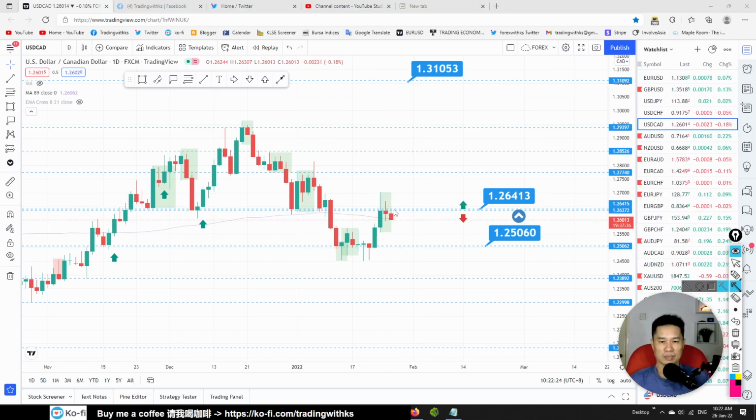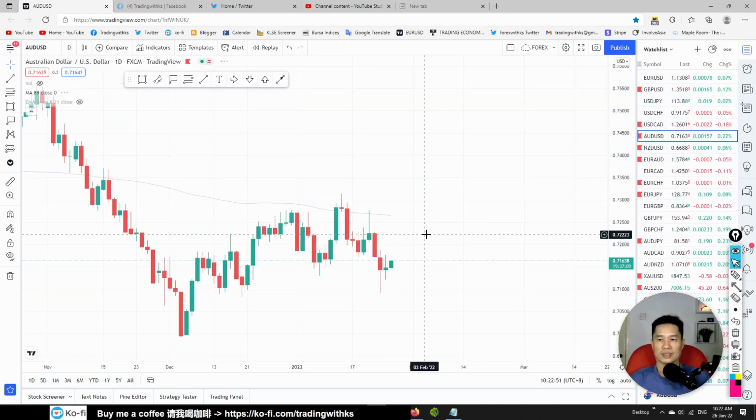The Canadian dollar could be stronger. So this one could go either way, because now it is exactly at this buyer's line. Let's say this consolidation: if the price breaks above, it's an opportunity to start looking for buys. If the price breaks below, it's an opportunity to start looking for sells. USD CAD can go either way.